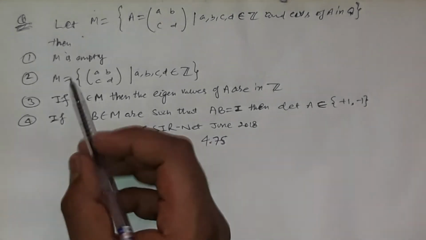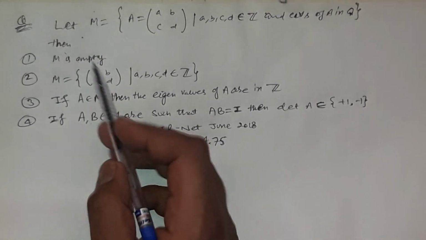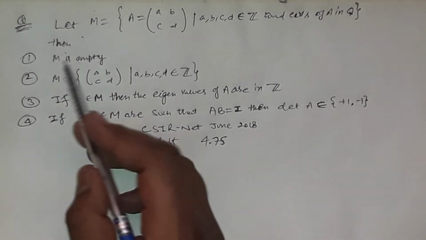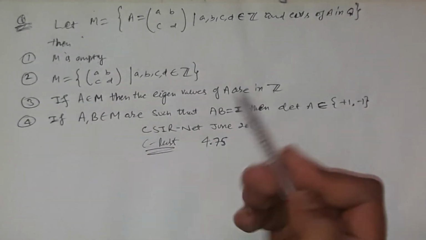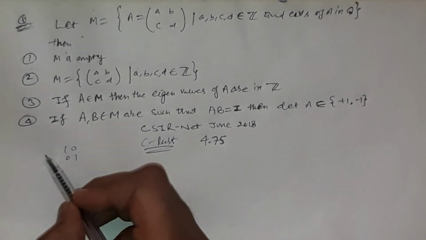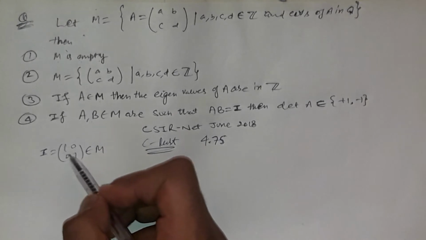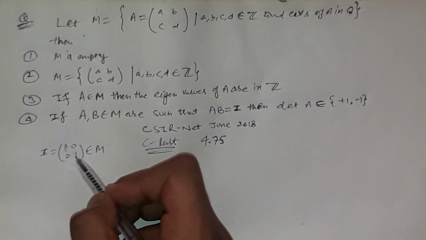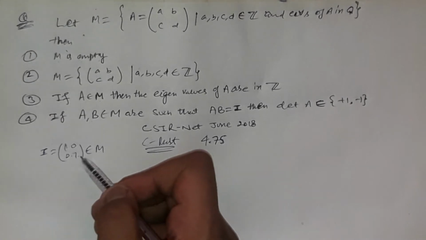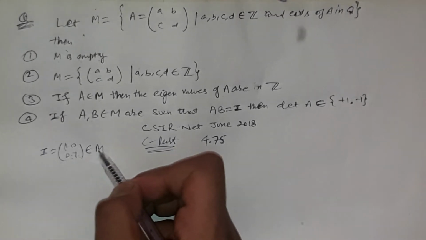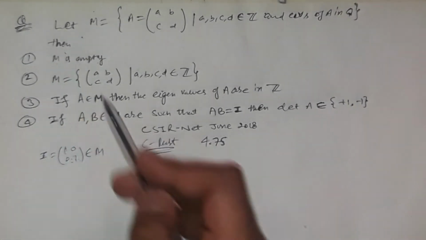Statement first says that M is empty. Is M empty? No. Why? Because if we choose the matrix 1 0, 0 1, it belongs to M, since all its elements are integral and its two eigenvalues, 1 and 1, are both rational. So this is an element of M, but the statement says that M is empty.